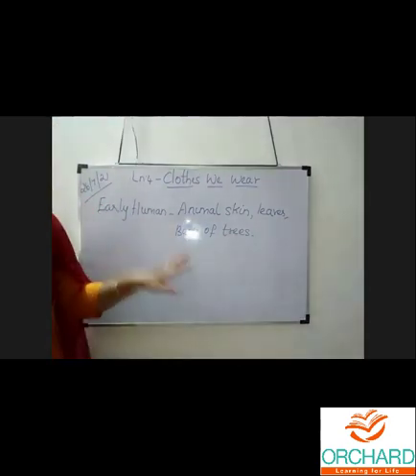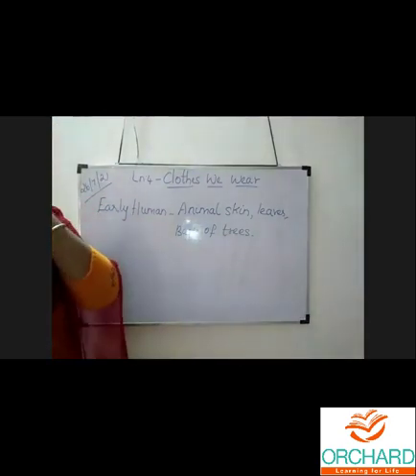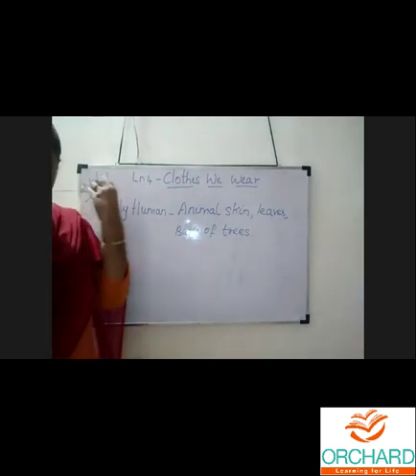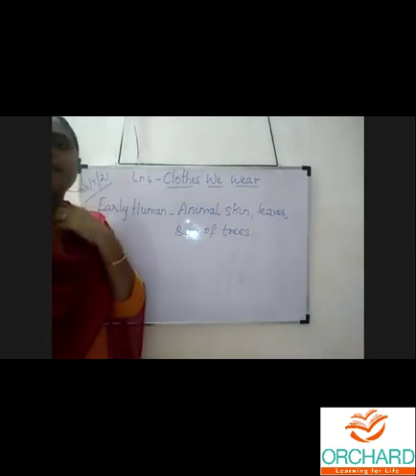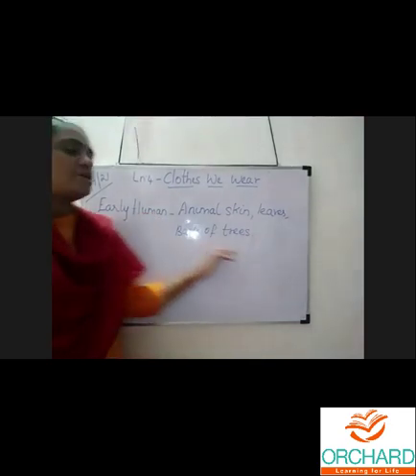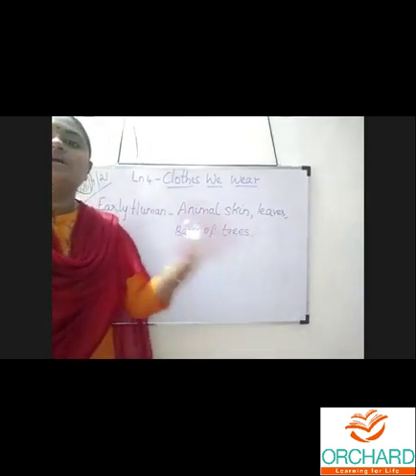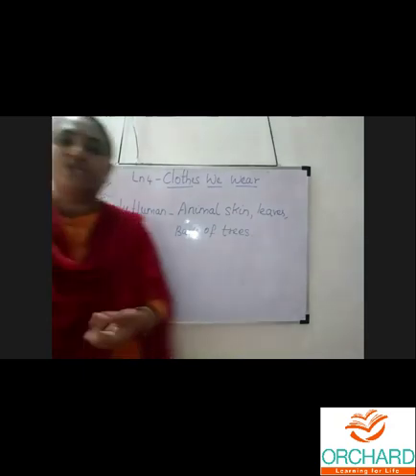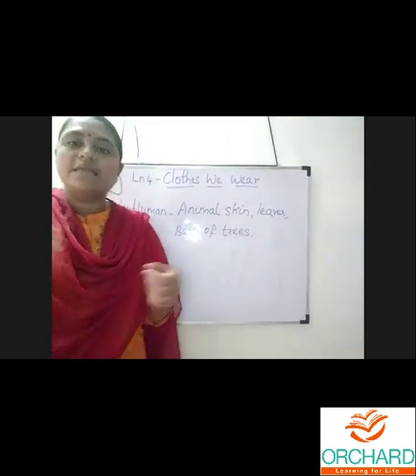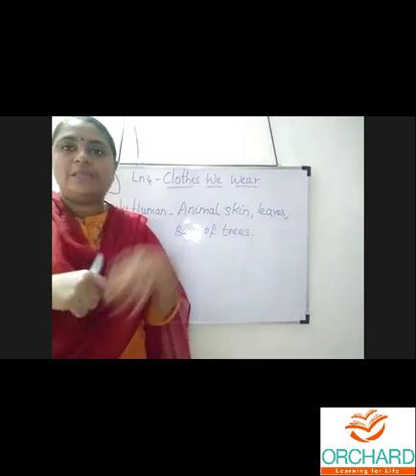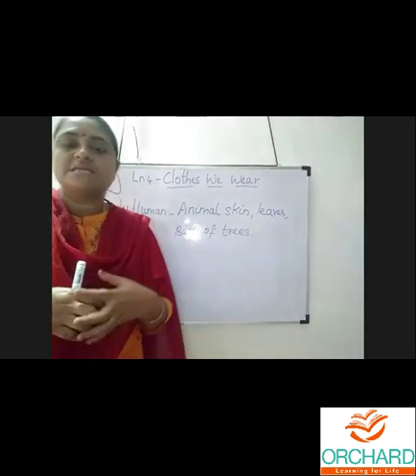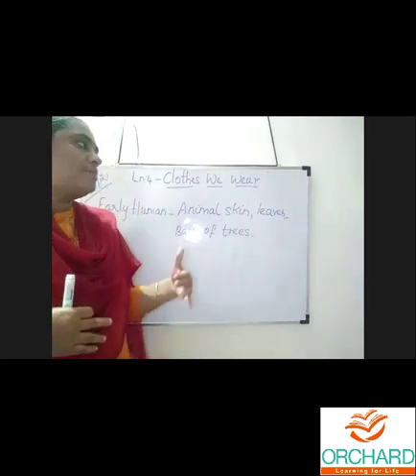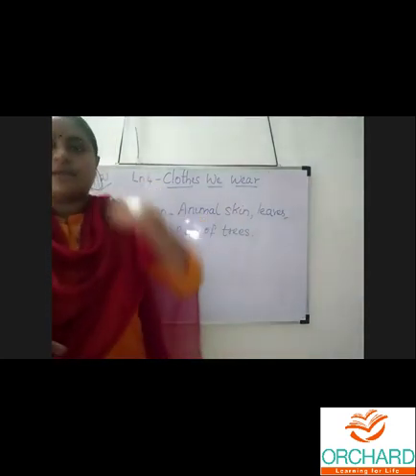Then next thing, they learned the art of weaving and stitching. After wearing these sorts of things, later on they learned so many things like weaving and stitching. Stitching, do you know? We can stitch by hand with a needle, or we can use a stitching machine, as tailors do.